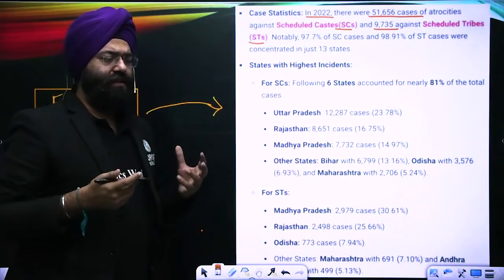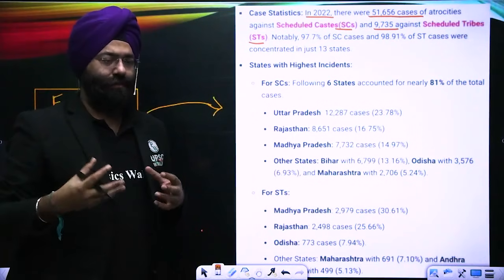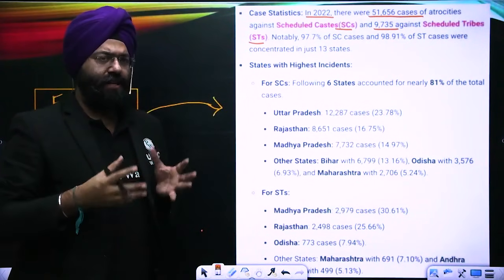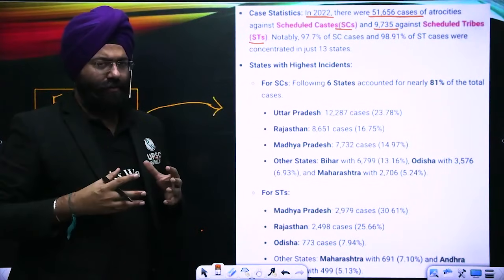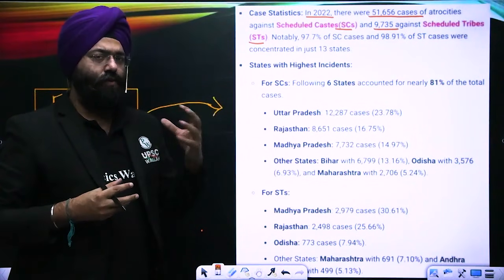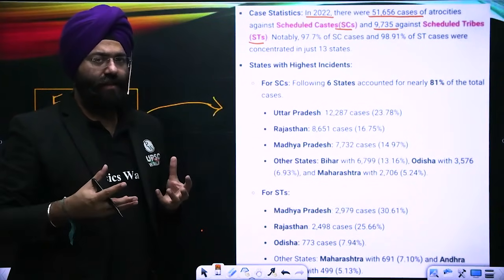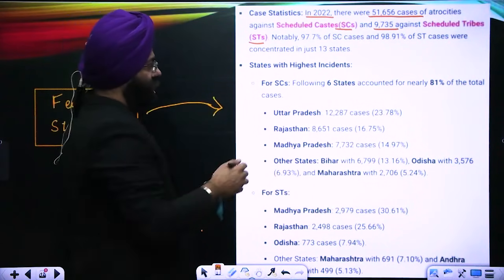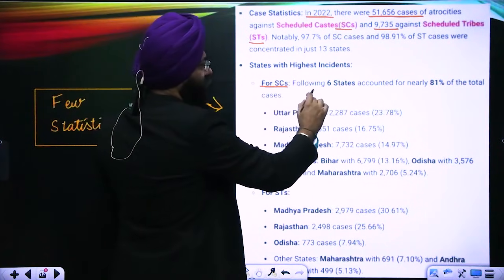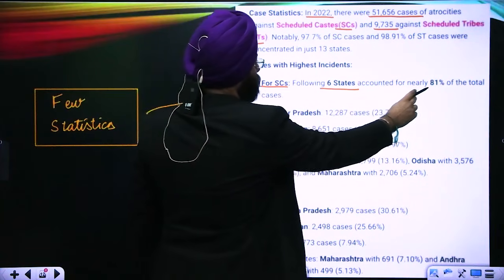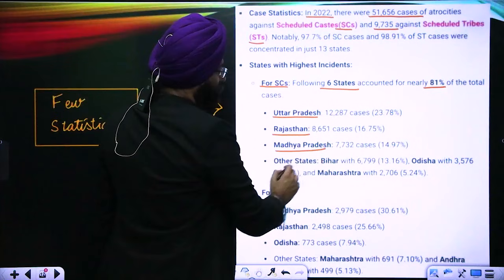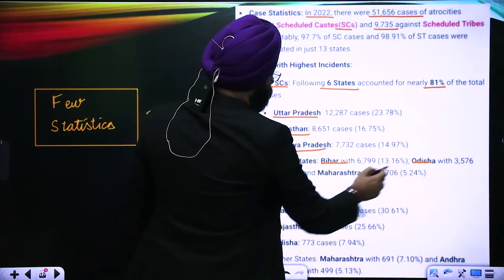Obviously, there are going to be various reasons, because the concentration of these scheduled castes and scheduled tribes may be much more in certain states, and depending upon the conflicts that may arise, those are also the reasons why a few states have more conflicts. See, conflicts are there in all the states in one way or another, but in a few it is more. If you talk about scheduled caste, you will see that 6 states accounted for 81%. Uttar Pradesh leading, then Rajasthan, Madhya Pradesh, and other states being Bihar, Odisha, and Maharashtra.